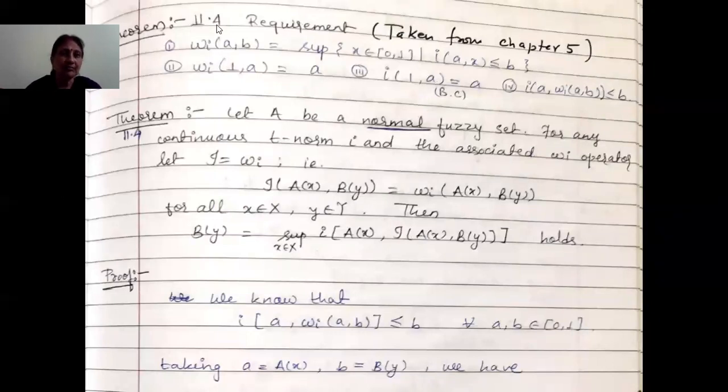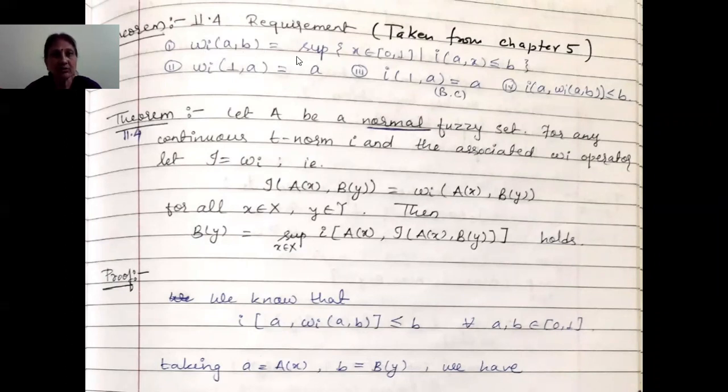Now come to theorem 11.4 from the book of Klir. Before proving theorem 11.4, we are first mentioning the requirements which will be used while proving the theorem. These are taken from chapter 5. These are results of chapter 5. First, this is infimum omega I composition. This was the definition of infimum omega I composition.